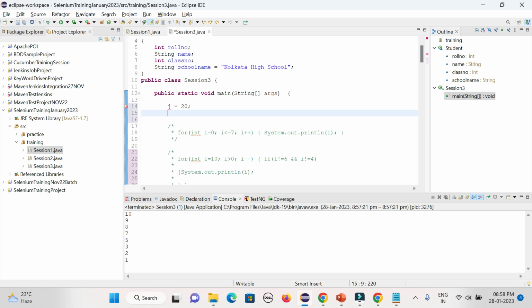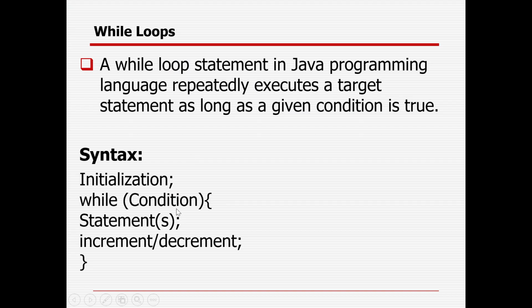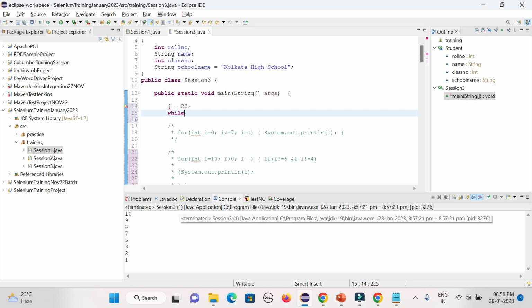After that I need to give the condition: while j less than or equal to 15, I want to go.